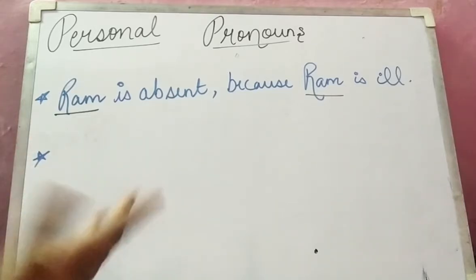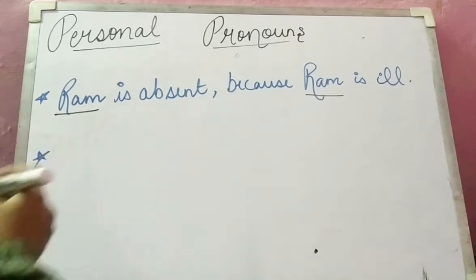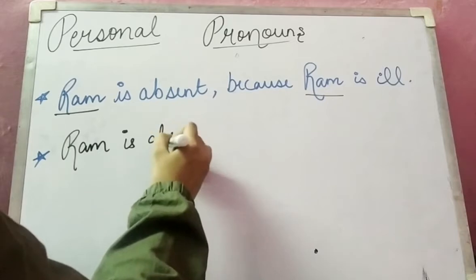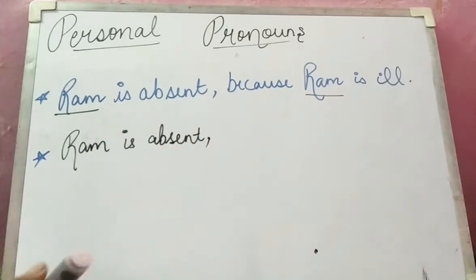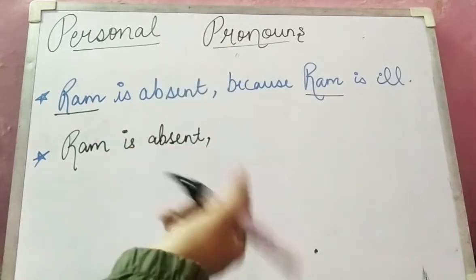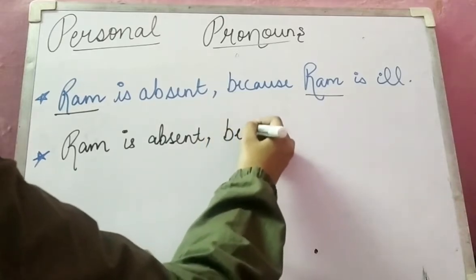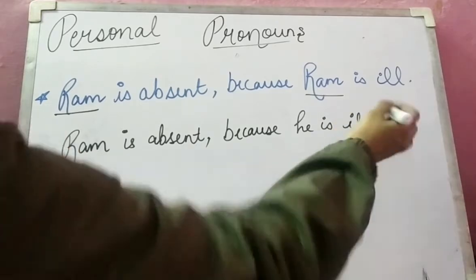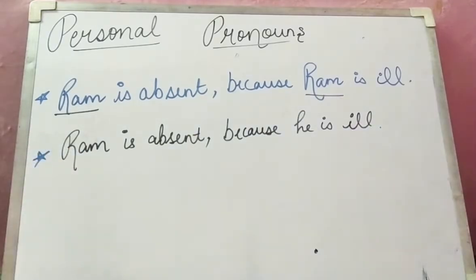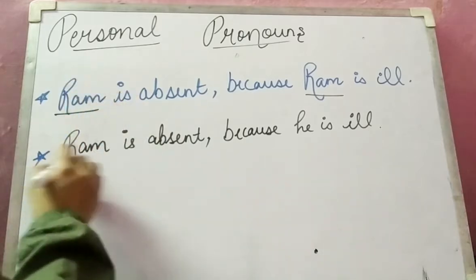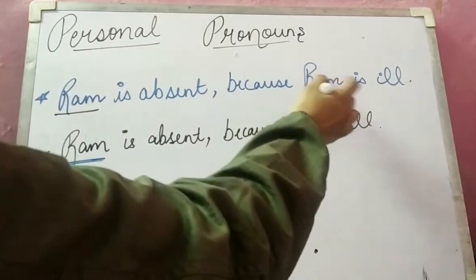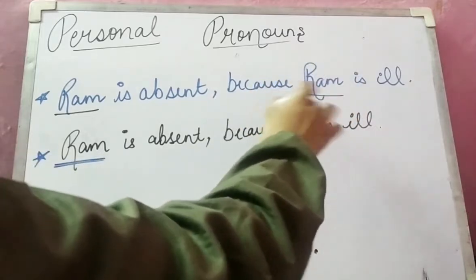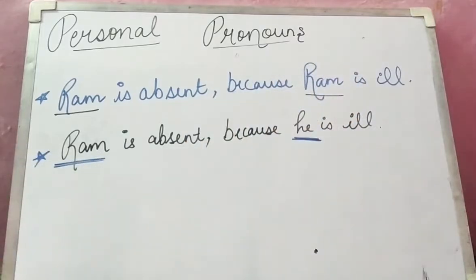So we can write simply, let me write with black only: Ram is absent because he is ill. Means I have replaced this Ram. This Ram is similar to this Ram only, but here the word that I have written in the repetitive noun, I have replaced that with he.